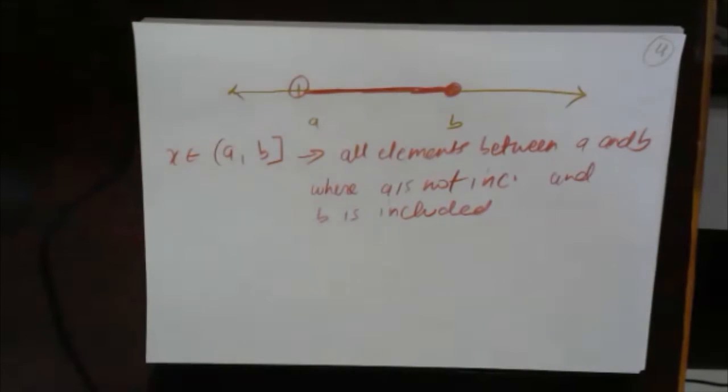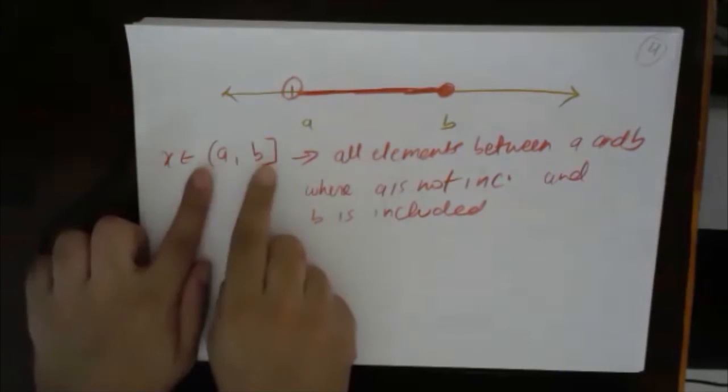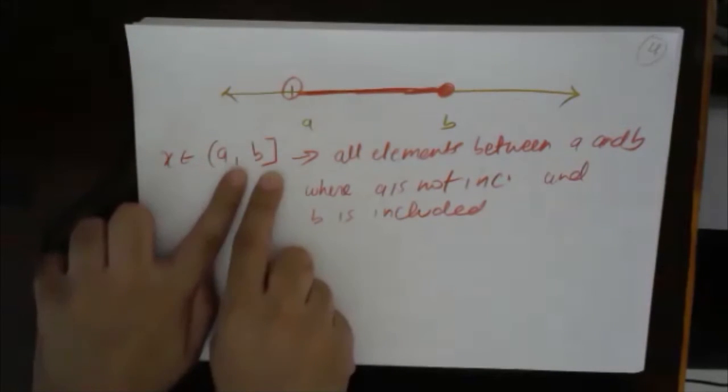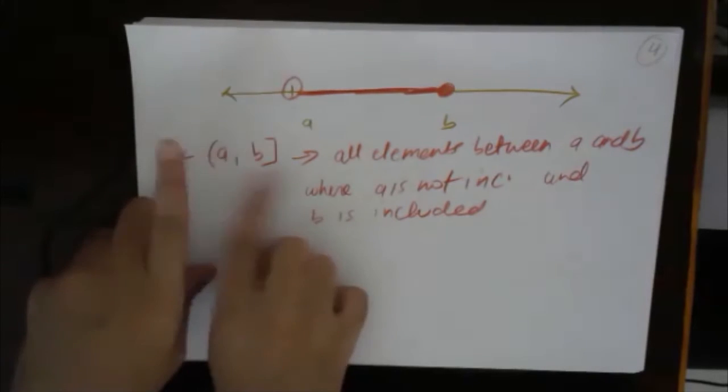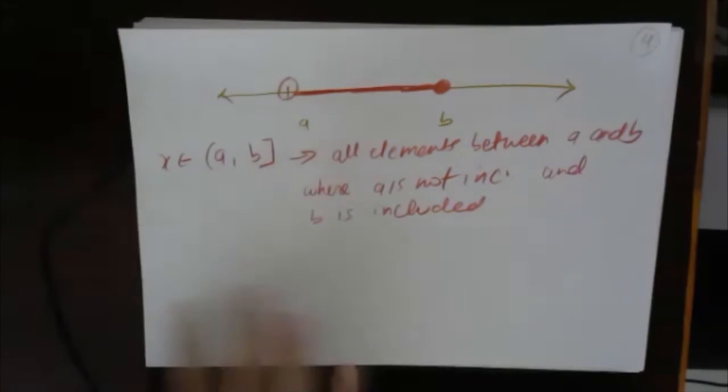Fine. This is okay for everyone. Okay. I hope this one you must have already done. If I change the sign, then it will simply mean that A will be included and B will not be included, if I change the brackets. Fine. Everybody understood? Excellent. Very good. Okay. Now this part is clear.